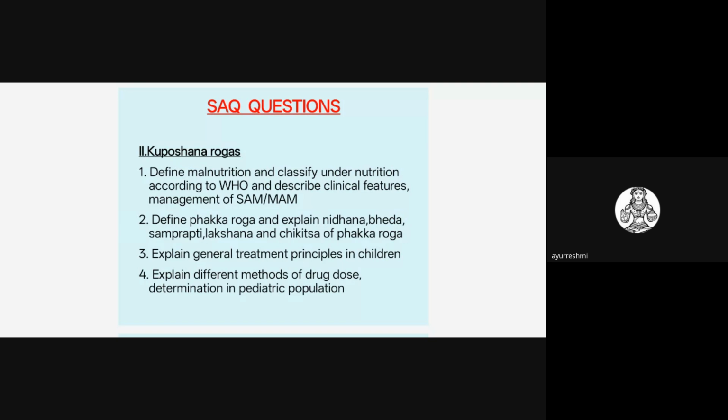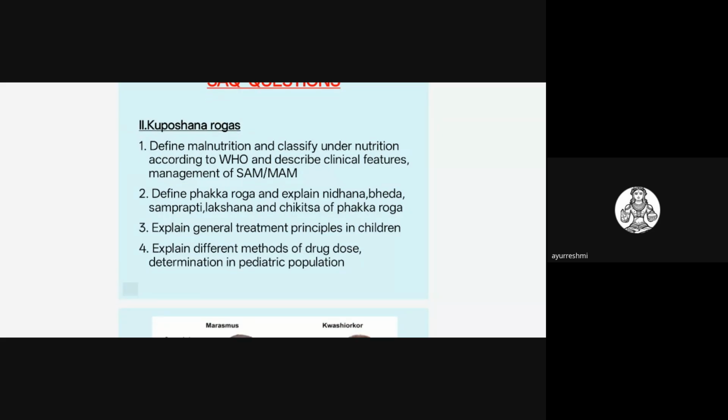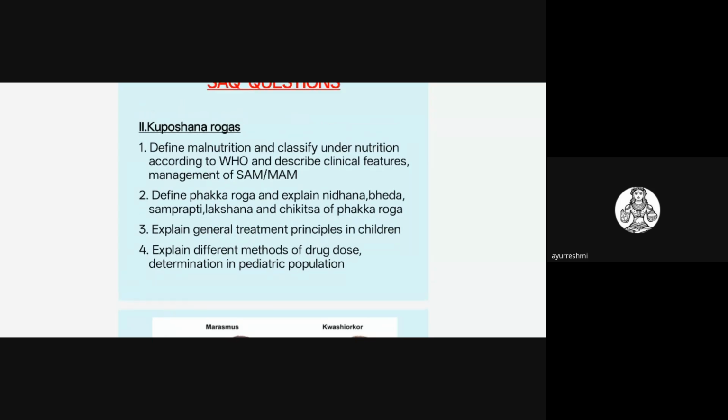This is very beautifully explained in the Kashyap Samhita about Phakkaroga: Balaha Samvatsara Paraha Padabhyo Nagachati. So even after 1 year of age, the child is not able to walk. We have to write the definition, the causes for this, and the types, that is Kshiraja Phakka, Garbhaja Phakka, Vyadhija Phakka, and the Chikitsa of Phakka Roga. You need to write in detail about this topic.